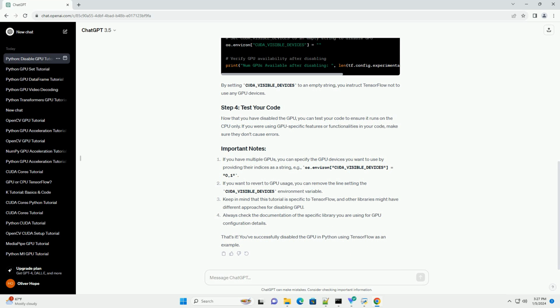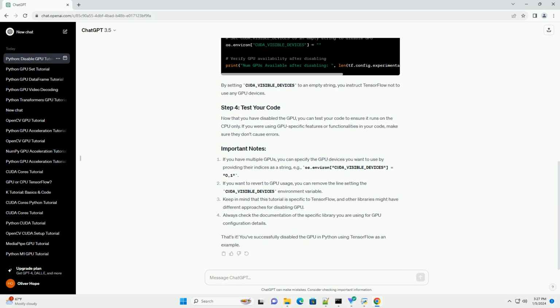Now, let's disable the GPU by configuring TensorFlow to use only the CPU. You can set the CUDA_VISIBLE_DEVICES environment variable to control which GPU devices TensorFlow sees. By setting CUDA_VISIBLE_DEVICES to an empty string, you instruct TensorFlow not to use any GPU devices. Now that you have disabled the GPU, you can test your code to ensure it runs on the CPU only.